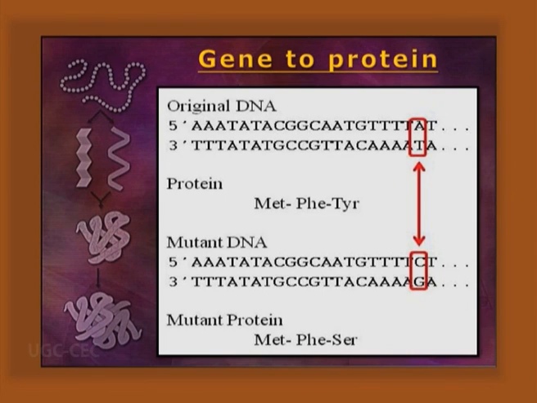Gene to protein. We know that the protein is made by translation from mRNA. But if any substitution or alteration happens in the gene sequence, that can be manifested in the protein structure. The mutation may be missense, where a different amino acid is incorporated, or nonsense, where translation is prematurely stopped. So mutation gives rise to different structures of the protein.